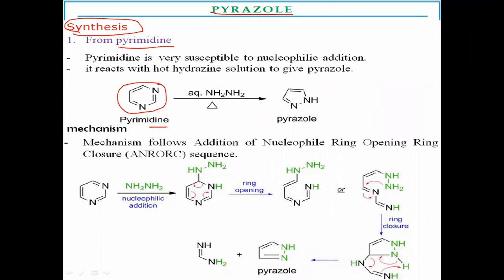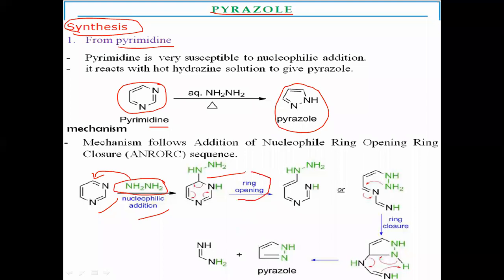Example, pyrimidines. Pyrimidine reacts with aqueous hot hydrazine solution to give pyrazoles. Here there is a ring reduction from a 6-member to a 5-member ring formation to form the pyrazoles. If you see the mechanism of this reaction from pyrimidines, pyrimidine reacts by nucleophilic addition of hydrazine at the fourth position, addition of hydrazine hydrate, and then the mechanism proceeds by